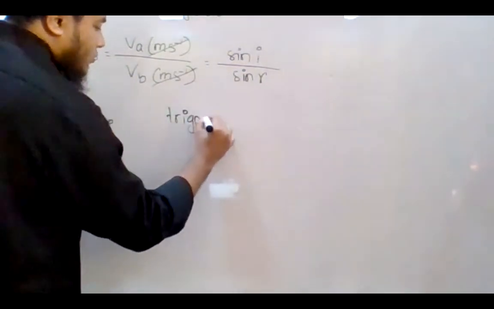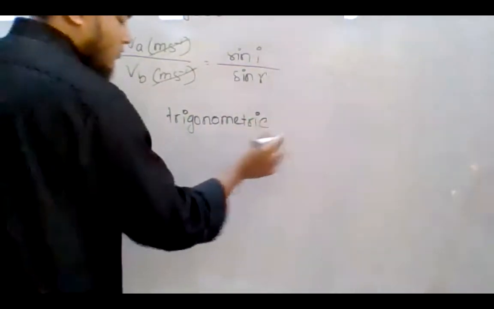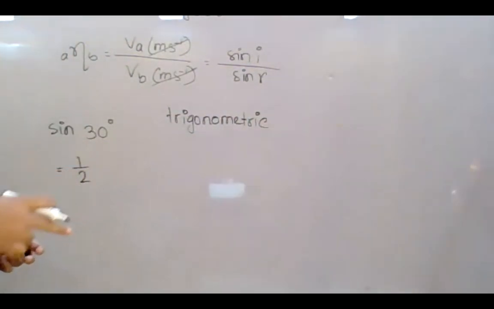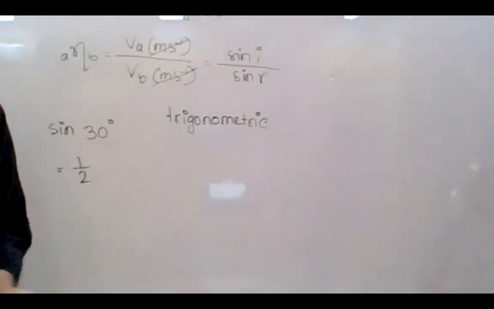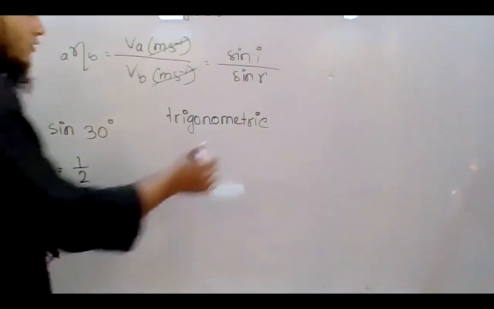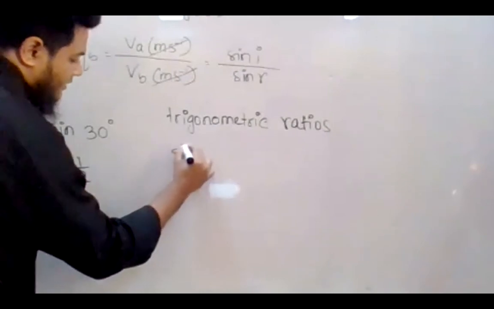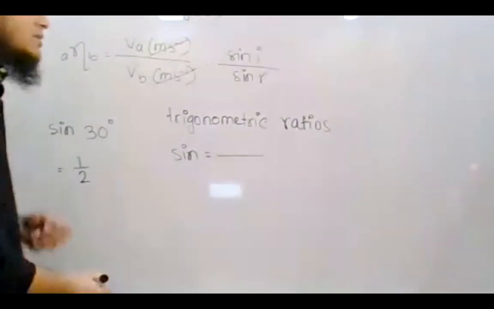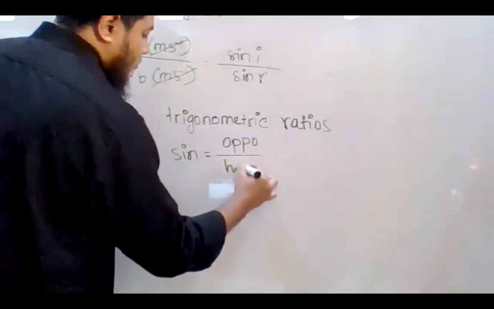Even though I'm not supposed to teach this in physics, physics and mathematics are closely related, so let me explain. In mathematics you are already supposed to know and have studied this, trigonometric ratios, distance and elevation, all these things. So you know why sine, cos, tan do not have any unit. No, sir? Okay, these are called trigonometric ratios. Sine is equal to opposite by hypotenuse.